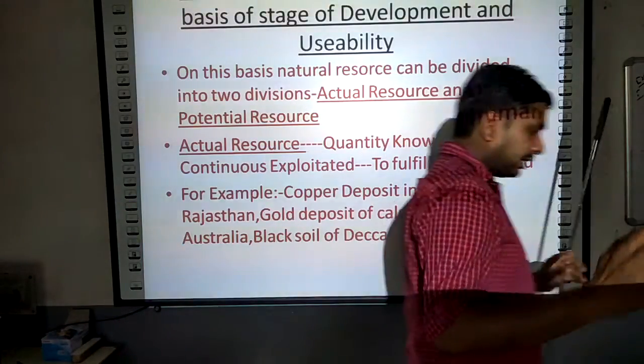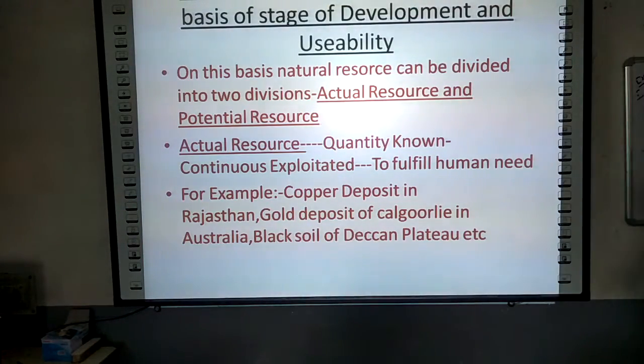Now you see in this slide the division of natural resources on the basis of stage of development and usability. I will explain it one by one. Please be cautious and stay tuned with me. The second thing is that whenever you are sitting to see the video, have a pen and a notebook so that you may write down the important points.